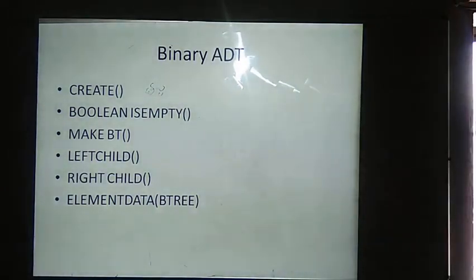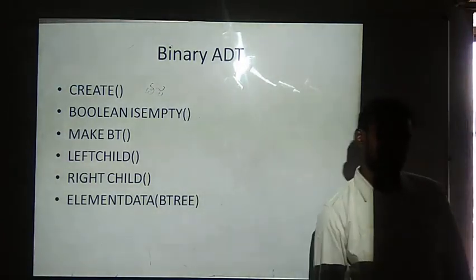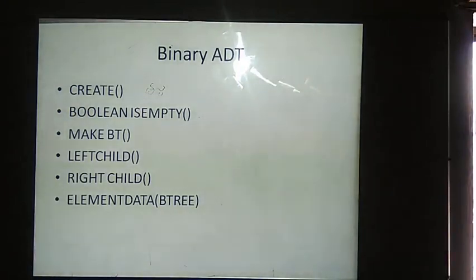Okay, and I hope it is clear what we have discussed just now. Okay, these are the basic operations and basic kinds of binary trees, I can say. And in our upcoming lectures, we will be discussing how we will traverse through your binary trees. Okay, traversing the binary trees. How we will be traversing the binary trees, that we are going to see in our upcoming lectures. I hope it is clear.